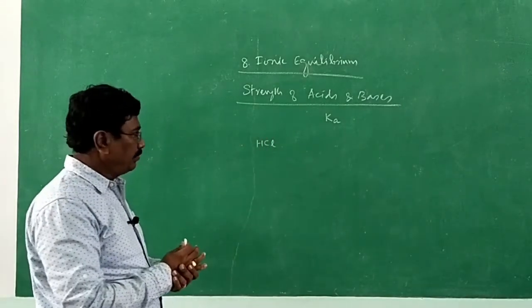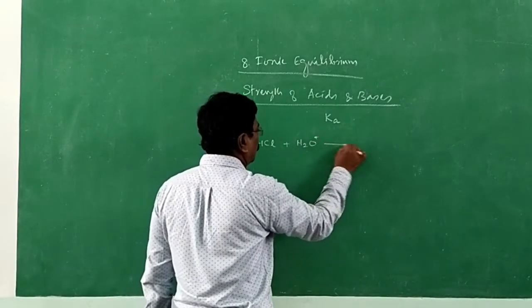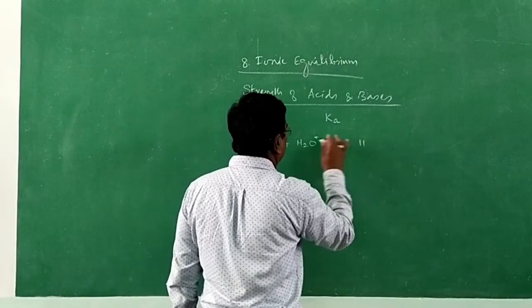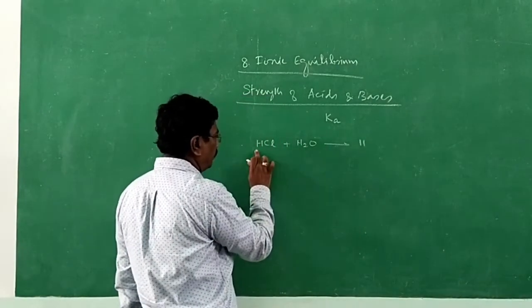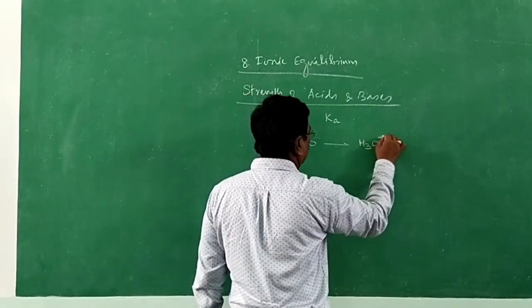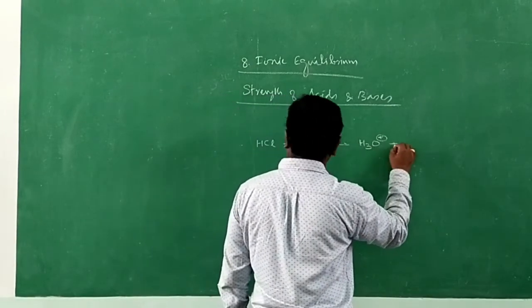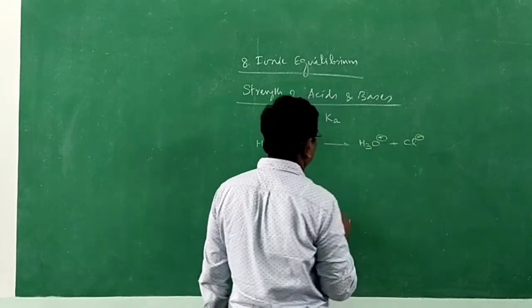Acids in aqueous solution ionize to give hydronium ion, that is hydrogen ion with water becoming hydronium ion, and the Cl minus ion.